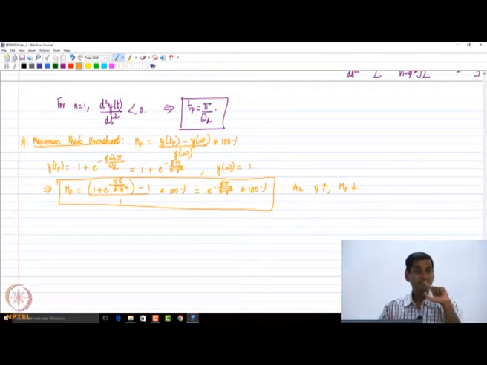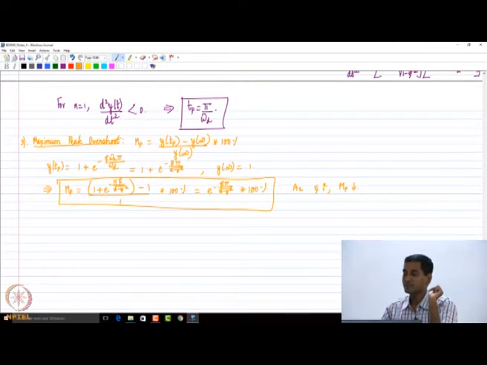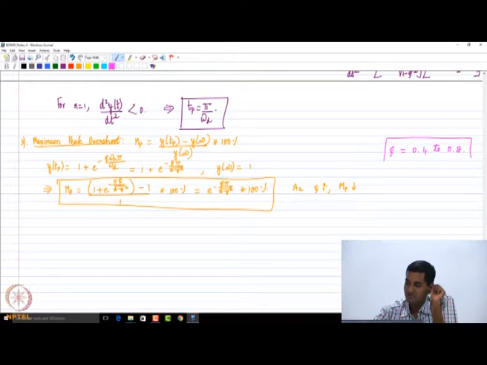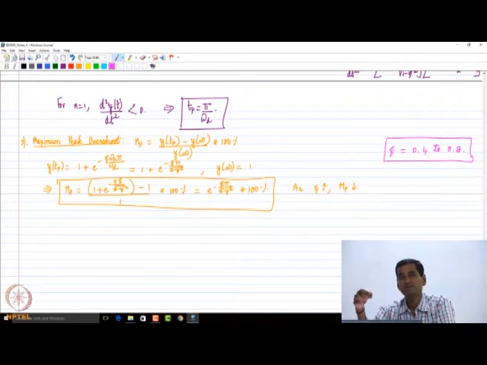So rise time and peak overshoot are two conflicting requirements, and considering these requirements, just as a rule of thumb, by and large we design second order systems with damping ratios between 0.4 and 0.8. This is a common control design practice. We want to design underdamped second order systems that have damping ratios between 0.4 and 0.8.